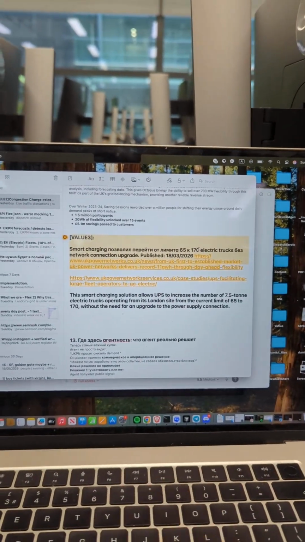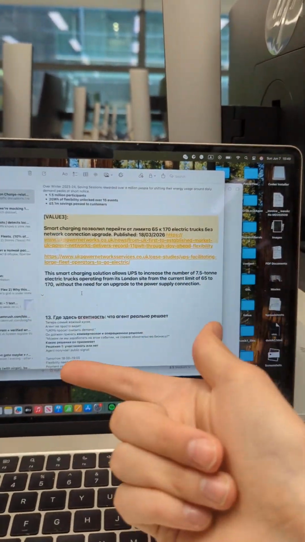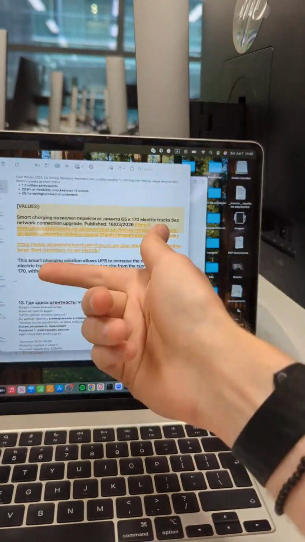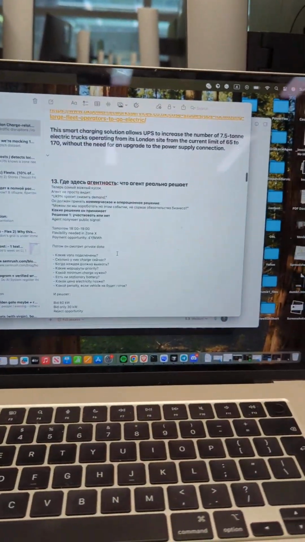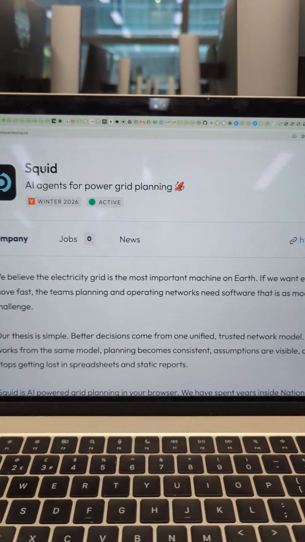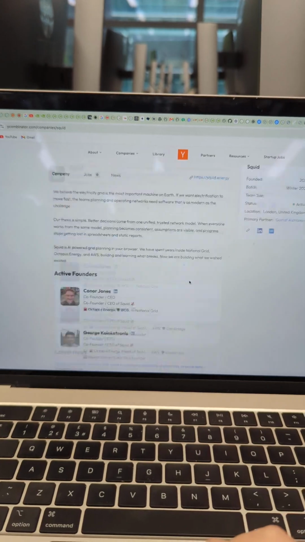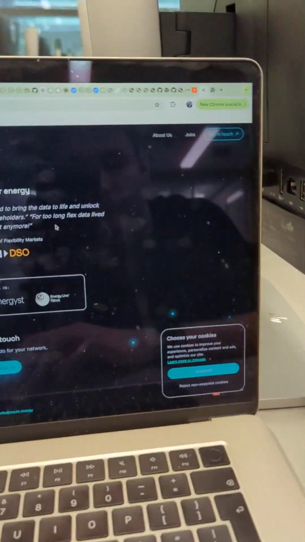UPS tripled their electric vehicle fleet without grid rebalancing, right? So it's a very good use case for people to save money on energy, for businesses to save money by using cheap energy with flexibility events, and for the government to balance the grid. We also saw some big venture capital proof. This is the latest batch of YC, and they are pretty much using flex data as well for balancing. If you go to the website, they're actually grounding this narrative.